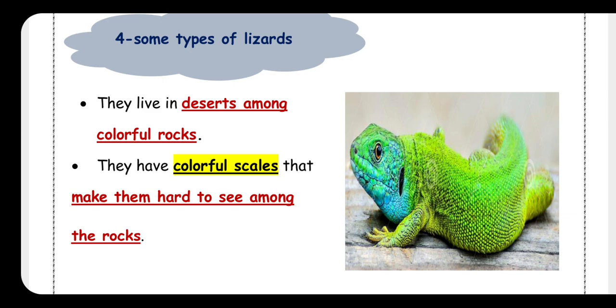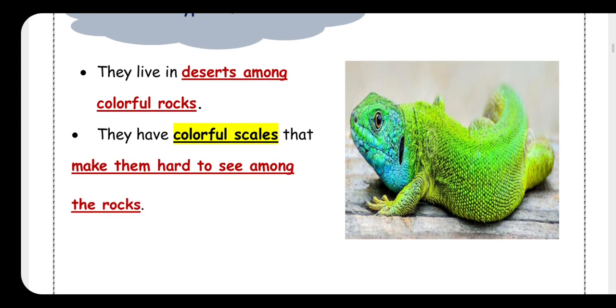So the colorful scales on the body of the lizard help it to not be seen among the colorful rocks. Okay, jr4.